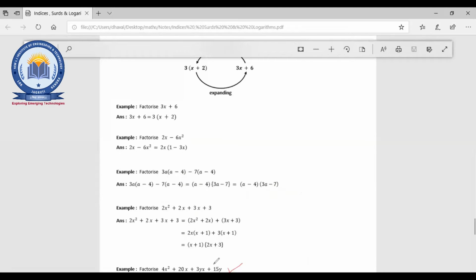Okay, you can write down the answer in the chat box and I will unmute randomly. I will unmute anyone and then you are supposed to tell the answer so others can verify, right? The equation is 4x square plus 20x plus 3yx plus 15y. Just 1 minute, right? And I will unmute any student randomly. Fine.